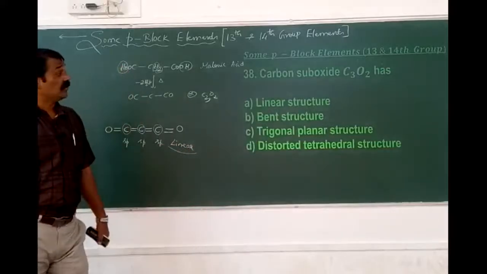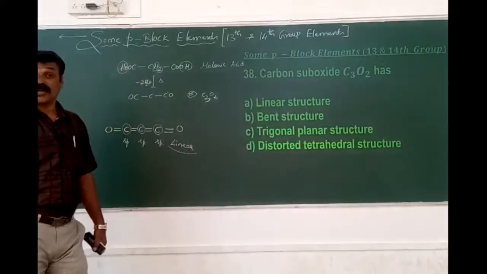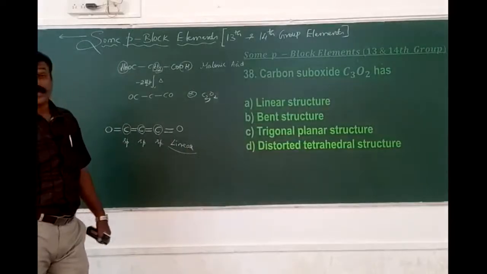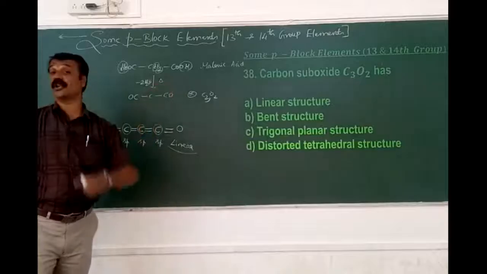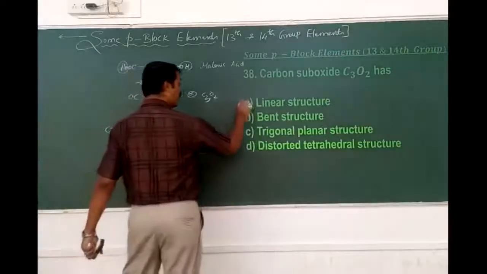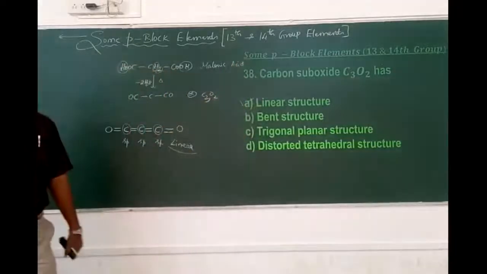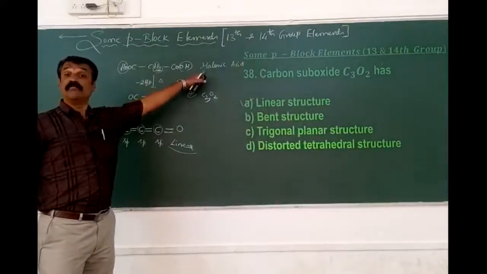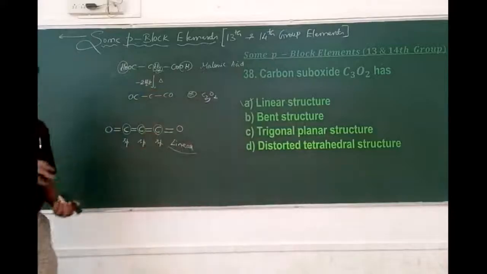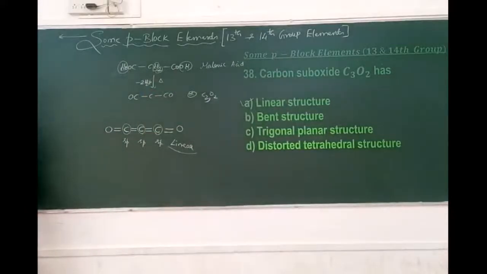What is the name of this suboxide? Carbon suboxide, having the formula C3O2, in which all three carbon atoms exhibit sp hybridization. That is why we have the linear structure. This carbon suboxide is the dehydrated product of which acid? Malonic acid. Okay. Next, 39th.